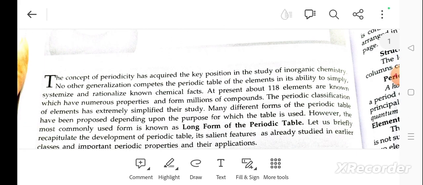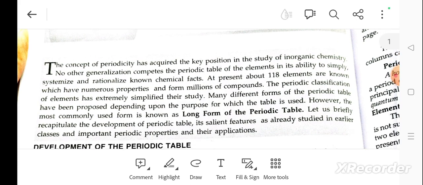The concept of periodicity has acquired a key position in the study of inorganic chemistry. No other generalization competes with the periodic table of elements in its ability to simplify, systematize and rationalize known chemical facts. At present, about 118 elements are known, which have numerous properties and form millions of compounds. The periodic classification of the elements has extremely simplified their study.